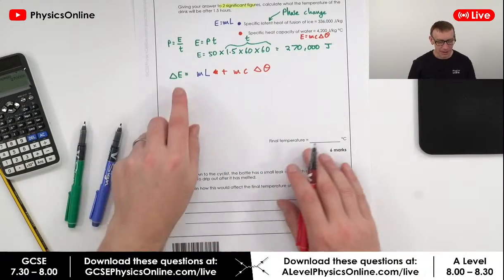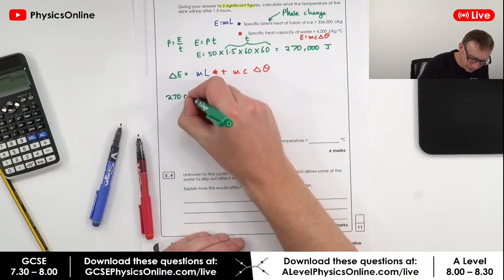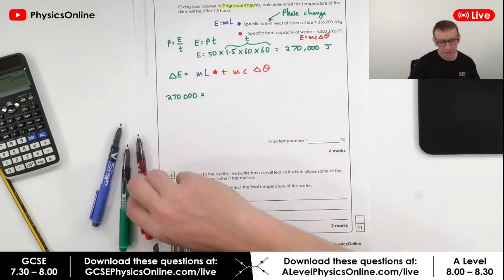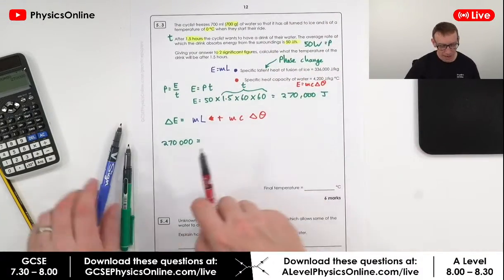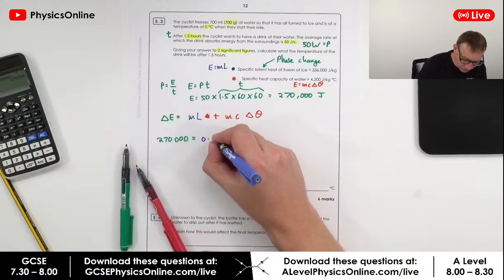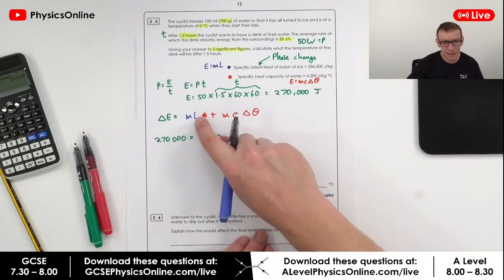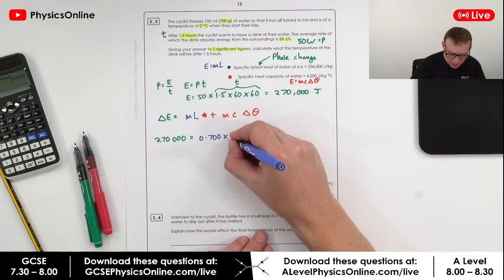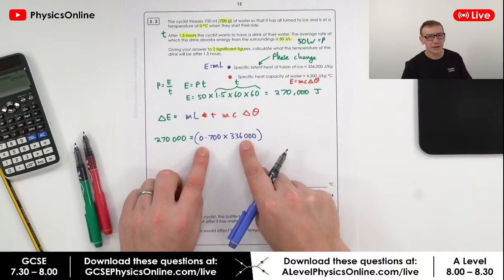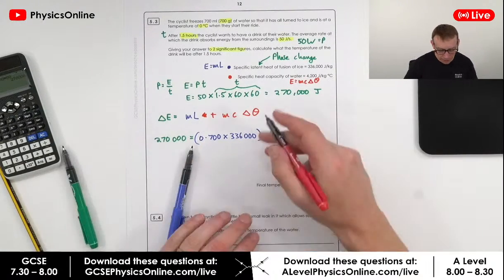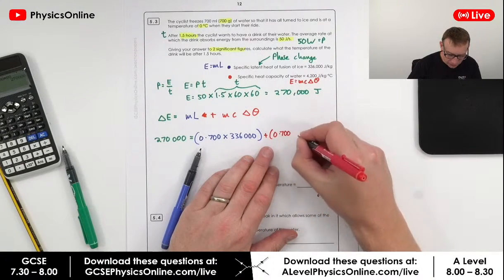Now we're going to put some numbers in. Okay, the change in energy, we've just worked it out up here as 270,000 joules. Do we know the mass of water? Well, we do, because it's just 700 grams. And so the mass here is going to be 0.700 of a kilogram. Okay, do we know the latent heat? Yes, it's actually 336,000. Okay, so this is going to be all of the energy that causes the ice to melt, plus we've got again the mass, which is 0.700 kilograms.